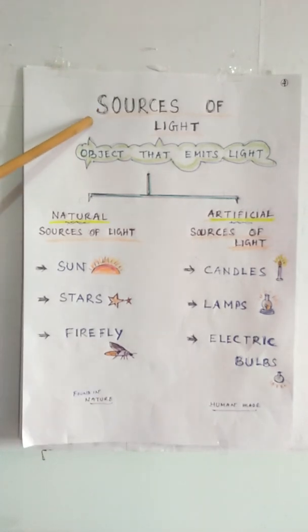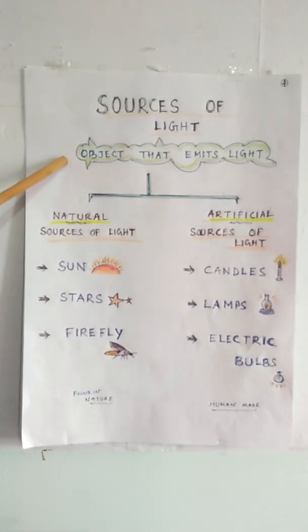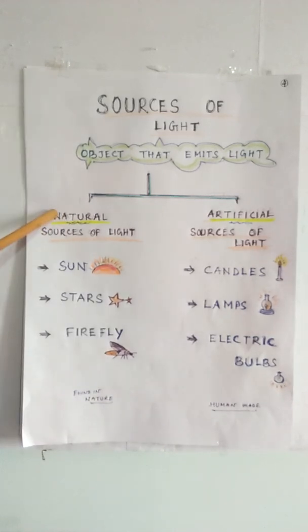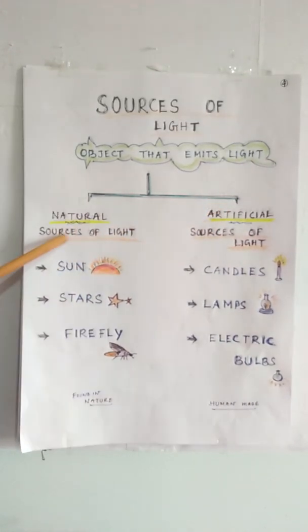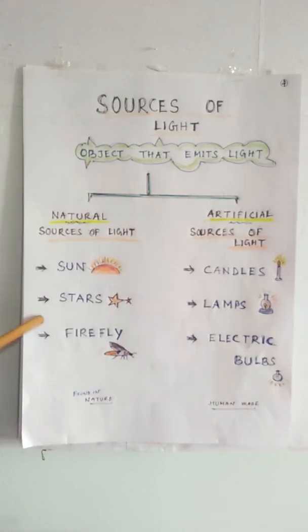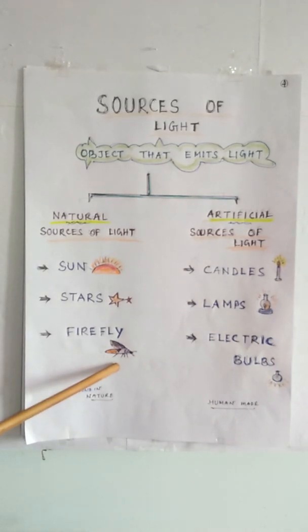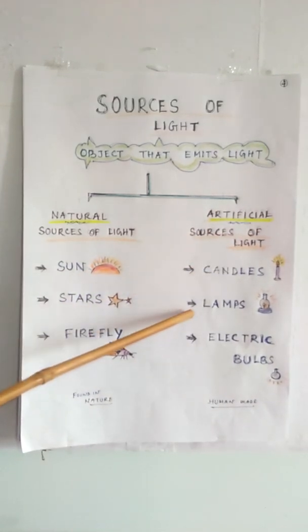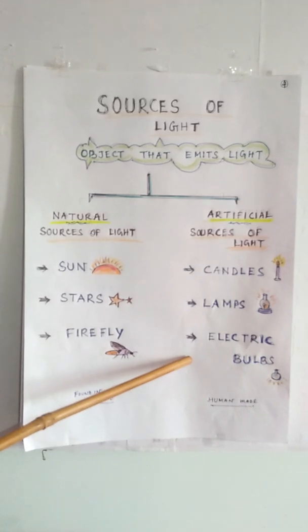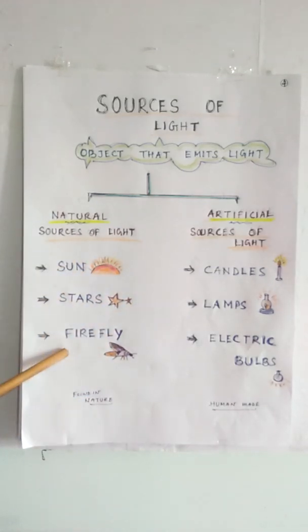Now we are going to discuss sources of light. So, what is a source of light? Any object that emits light is called a source of light. The sources can be natural as well as artificial. Some examples of natural sources of light are sun, stars and firefly. This firefly you might have seen during night time. Now some examples of artificial sources of light are candles, lamps and electric bulbs. So these are made by human beings and those are found in nature.